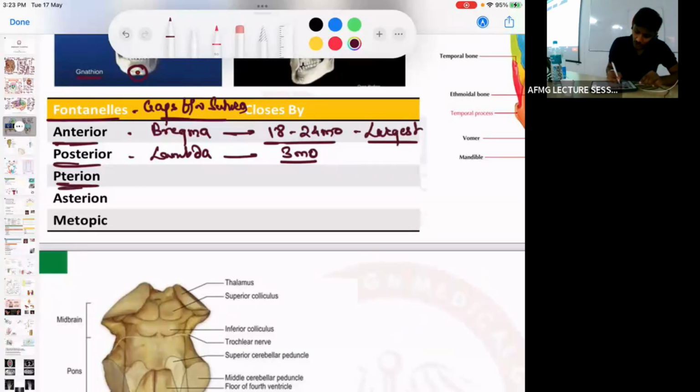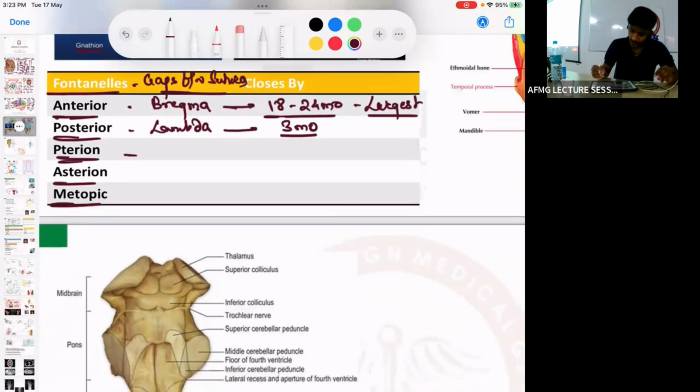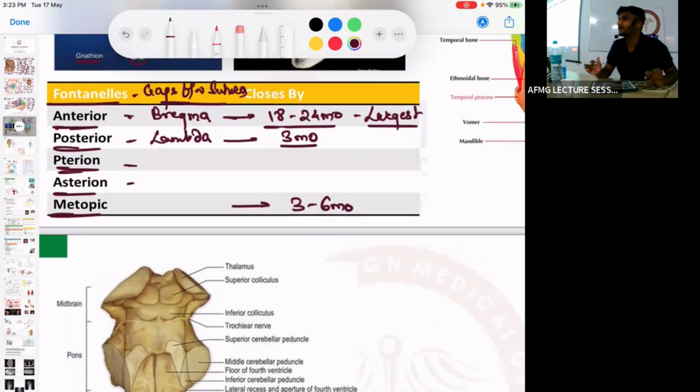Next, the pterion will close by... Pterion is also not ossified at birth. Tell the asterion also, and the metopic suture also. So the metopic suture closes by 3 to 6 months. Pterion and asterion close by 6 to 12 months.